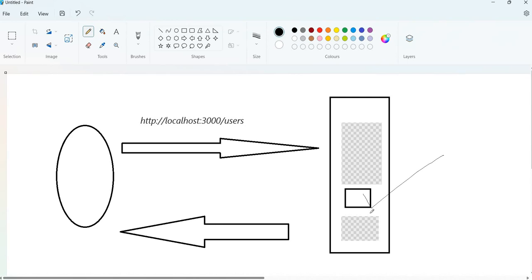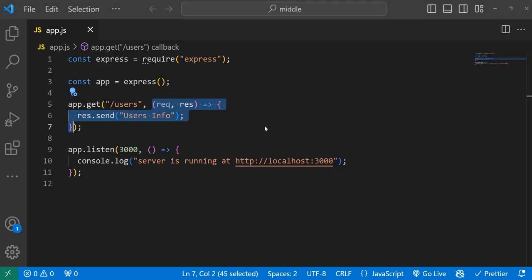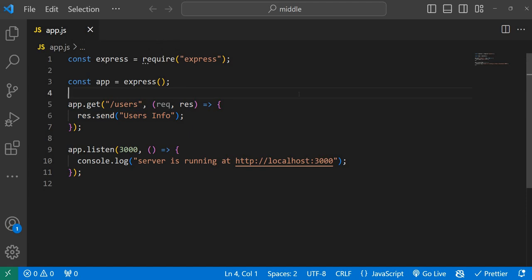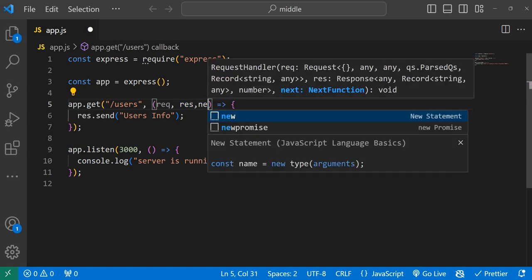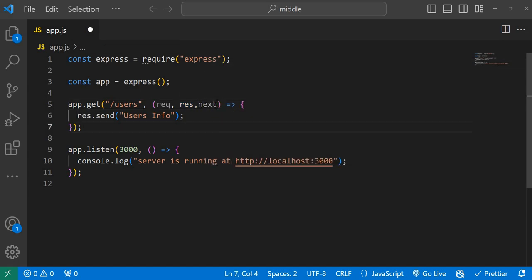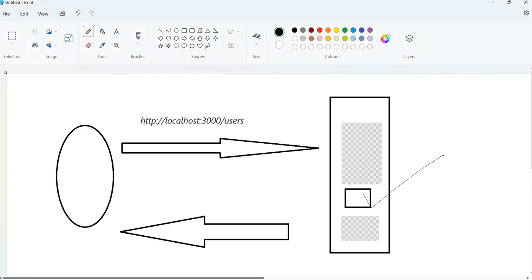So this is simply nothing but a middleware. Now you will get a question. Hey Raghu, you said this middleware function should have request and response and the next also, right? As I said, next. But where is next in this simple example? Here, one more important thing is that we are completing the request-response cycle in a single middleware.